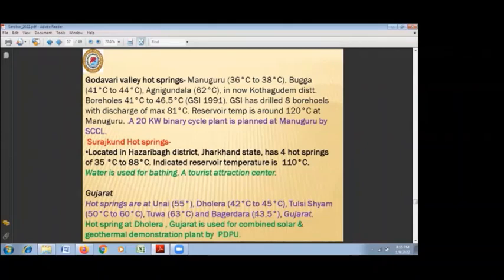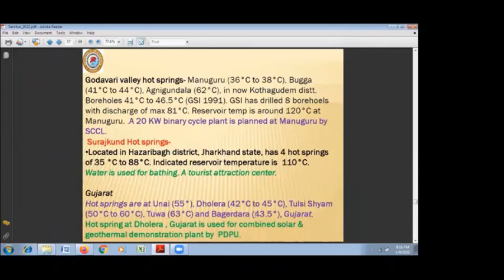Based on this data, particularly in collaboration with the GSI, Singareni Collieries Company Limited has planned a 20 kilowatt binary cycle demonstration plant at Manuguru based on the geothermal energy. The reservoir temperature is estimated here at minimum 120 degrees centigrade, which may extend up to 150 degrees centigrade. The other area is Surajkund in Hazaribagh, where not much work has been done presently.